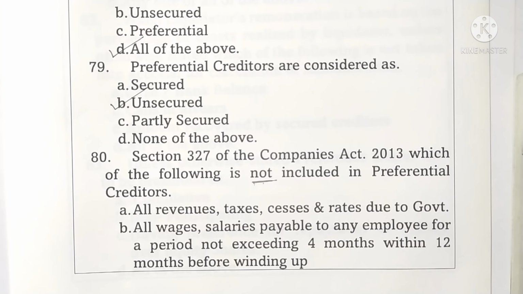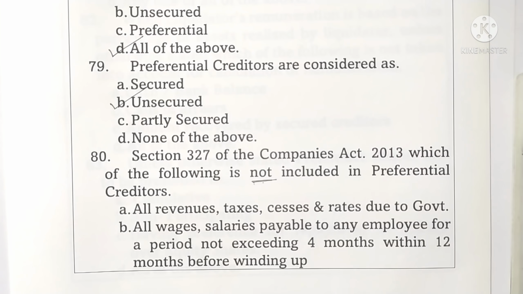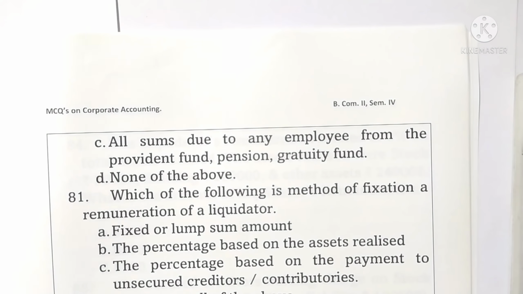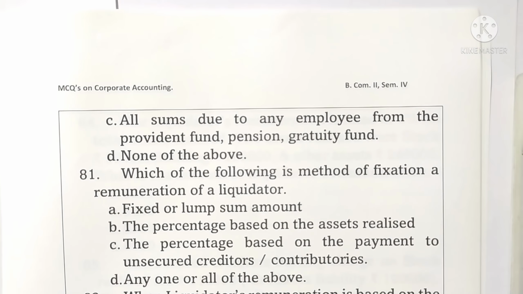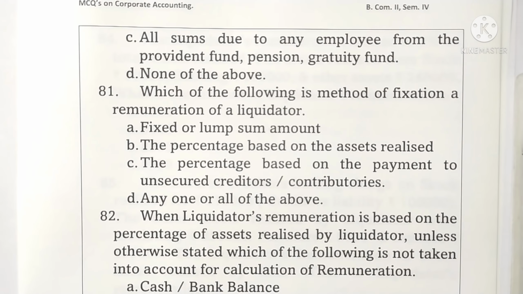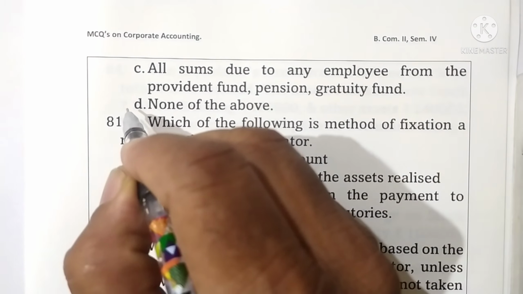Question 80. Section 327 of the Companies Act 2013. Which of the following is not included in preferential creditors? Options are given. All revenues, taxes, cesses, rates due to the government. Option B. All wages, salaries payable to any employee for a period not exceeding 4 months within 12 months before winding up. These are included. Option C. All sums due to any employee from the Provident Fund, Pension, Gratuity Fund. This is also included. Only none of the above is the correct answer. Therefore, option D is correct.